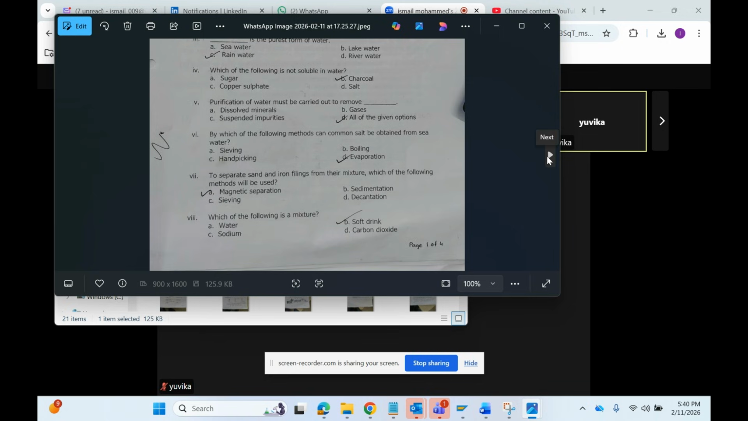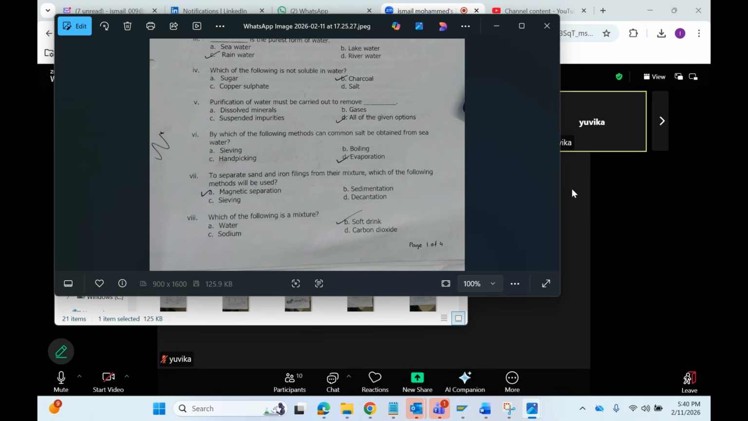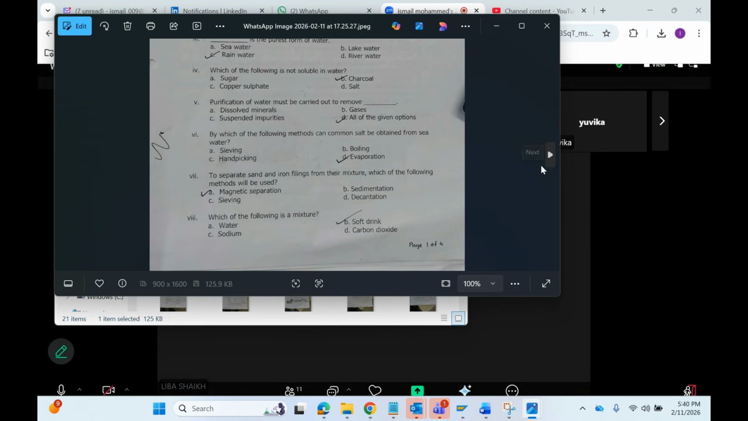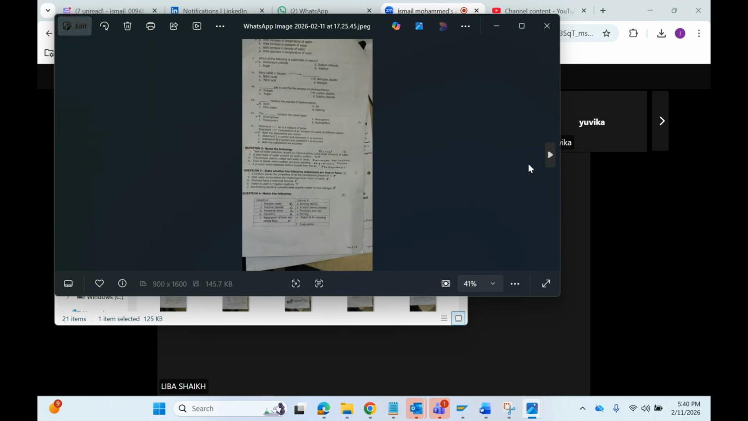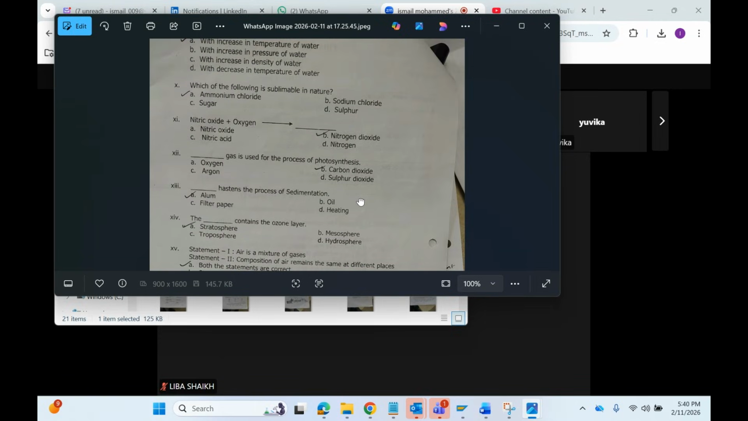Any doubts in this? Pass, please. Liba, any doubts? Okay, next one. We go to the next one. That is this one. This one, right? This is the second page, right?